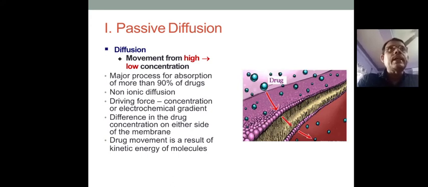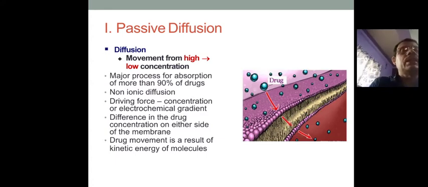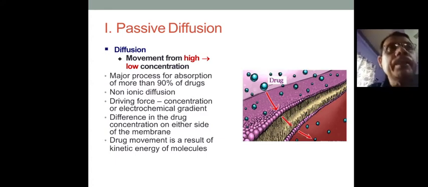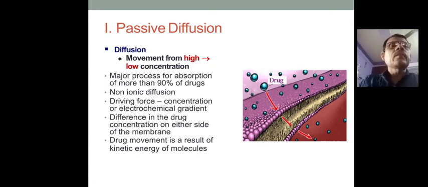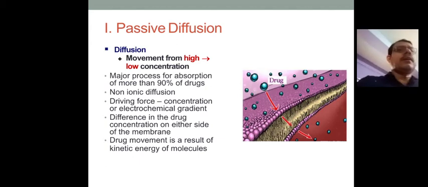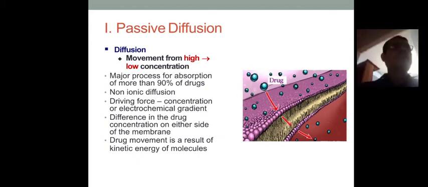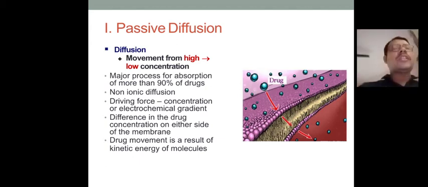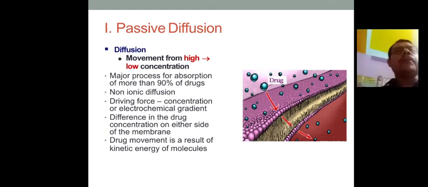In that case, no energy is required. Most lipophilic substances, and drugs with a particle size of less than 100 nanometers, go by direct diffusion or passive diffusion. This is the major process of absorption, and more than 90% of drugs can be absorbed by this mechanism.